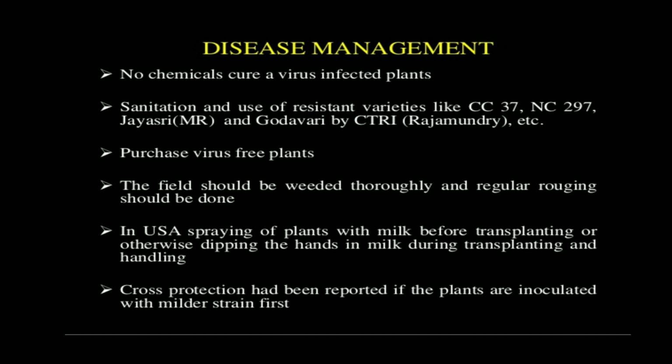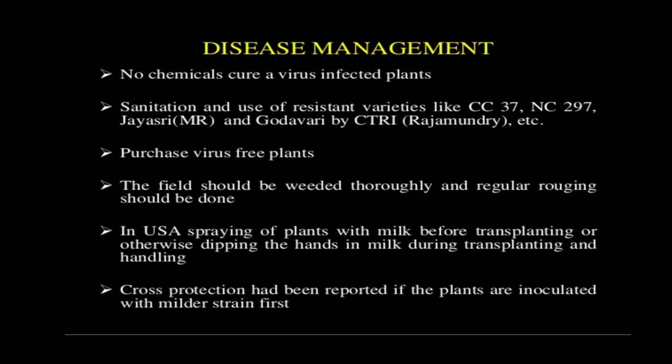Purchase virus-free plants from tissue culture, which will be beneficial, and the field should be weeded thoroughly, and regular rouging should be done so that the virus does not remain in the water or somewhere. If you are removing all the weeds as well as doing rouging, then the field will be clean.